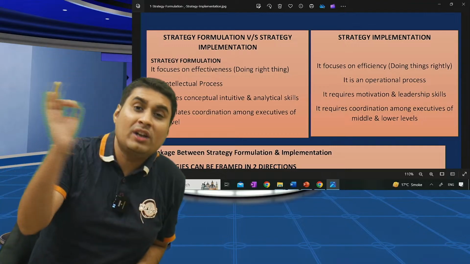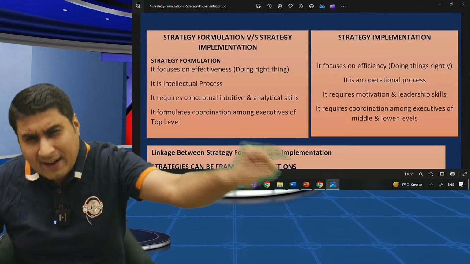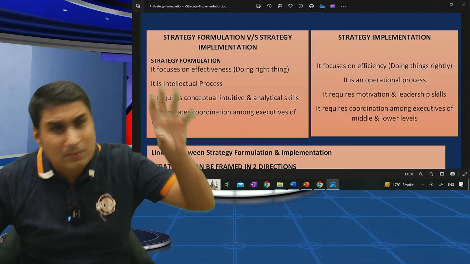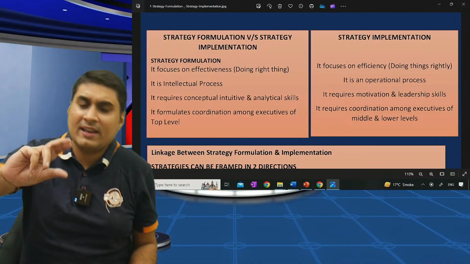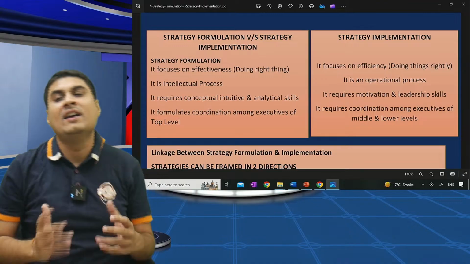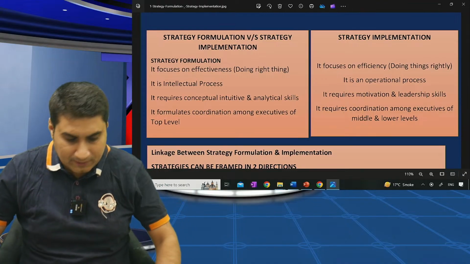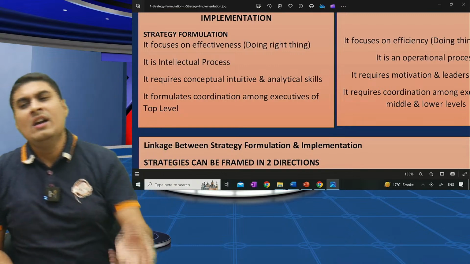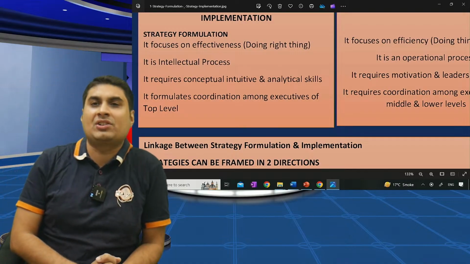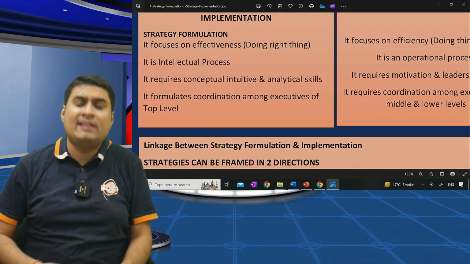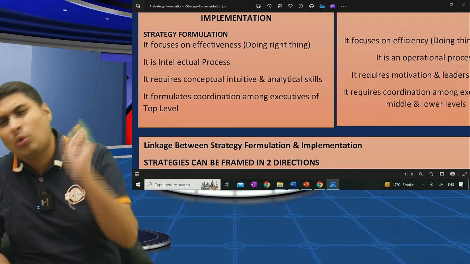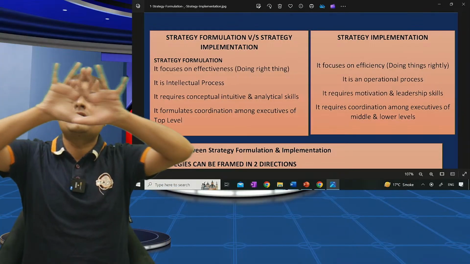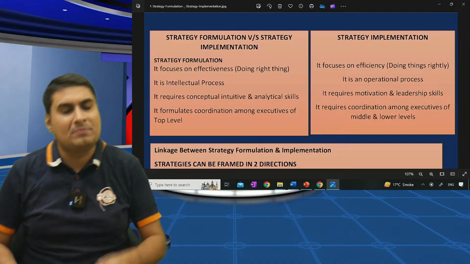Concentrate. Formulation and implementation. What is formulation? Effective, doing the right thing. What is implementation? Doing it the right way. Just making a strategy is formulation. Making it in less time, with fewer resources, in the best way is implementation. Next, formulation is an intellectual process, which requires the brain. Implementation is an operational process. Formulation requires intuitive and analytical skill. Implementation requires motivation and leadership, because you have to get the work done through others. Formulation is done by top level; middle and bottom level do implementation.